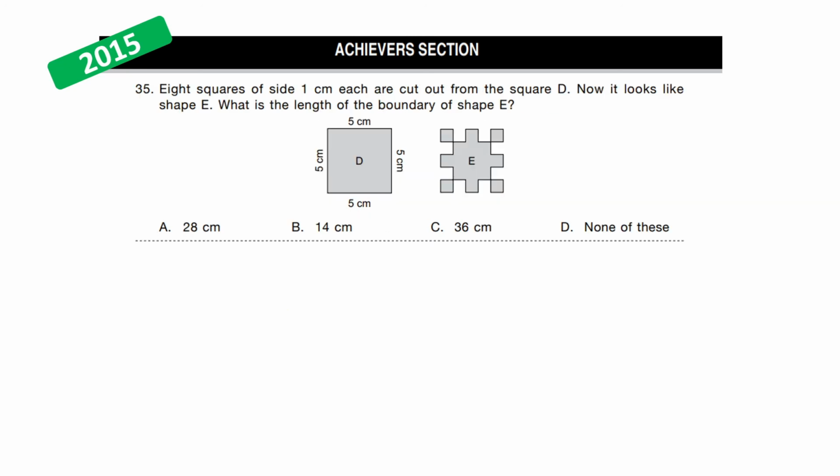Let's go to the final question of the Achievers section for the year 2015. This question is again on perimeter, which we have seen before. The question says 8 squares of side 1 centimeter each are cut out from the square D. This is the square D. Now it looks like shape E. This is the shape E after getting cut. What is the length of the boundary of shape E? Your time starts now.